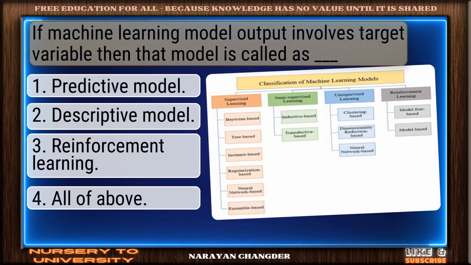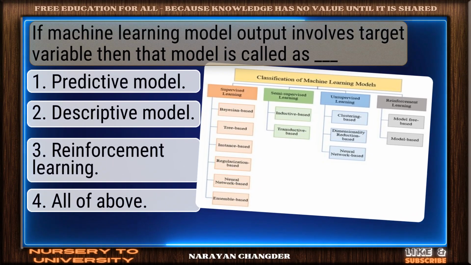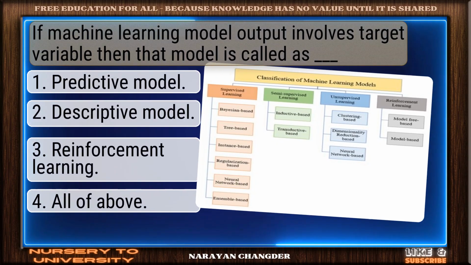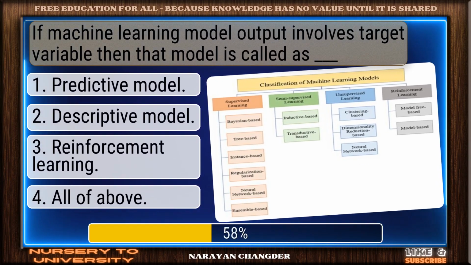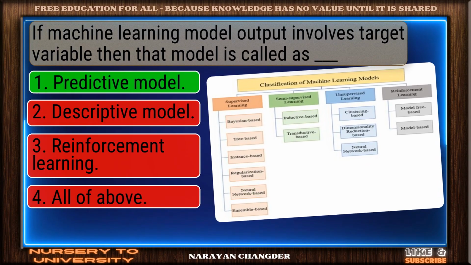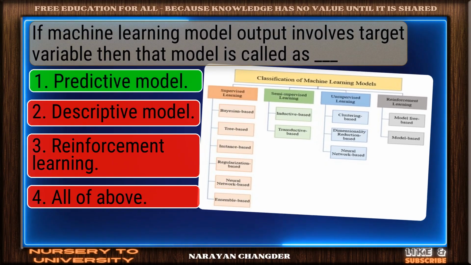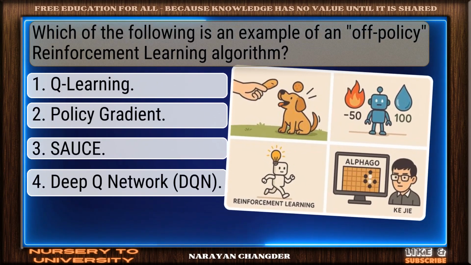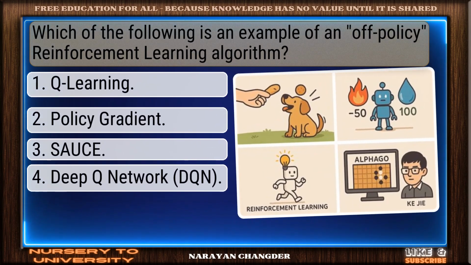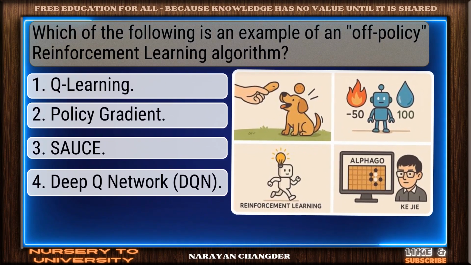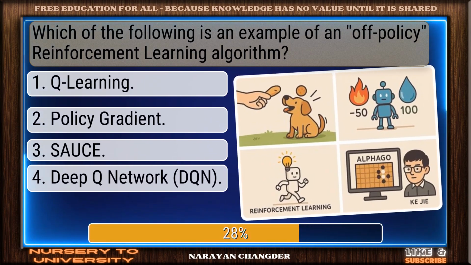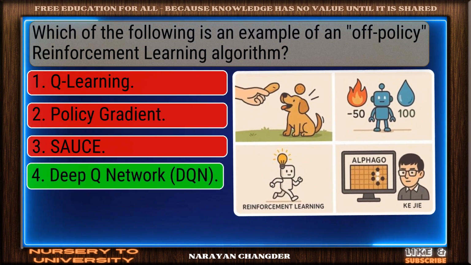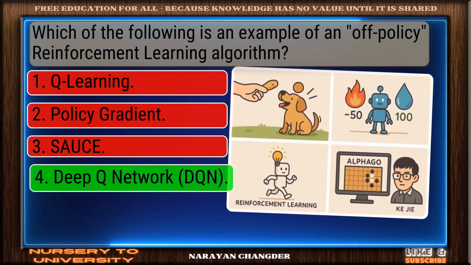Question number 21. If a machine learning model output involves a target variable, then that model is called as dash. Smart move. Predictive model is an accurate answer. Question number 22. Which of the following is an example of an off-policy reinforcement learning algorithm? Well picked. Deep Q network is the correct answer.